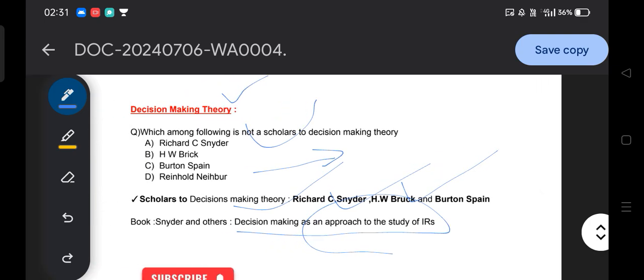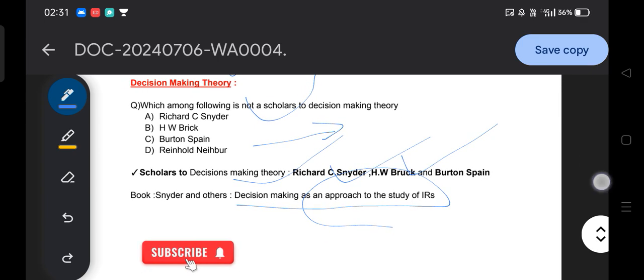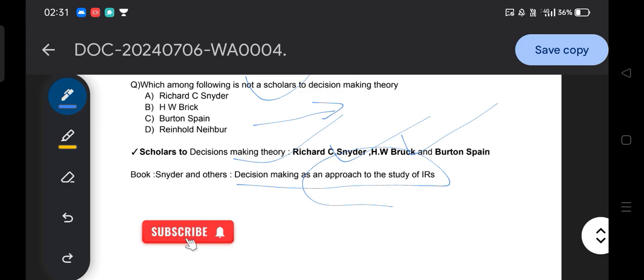We have discussed human rights, starting from the UDHR till the UN Convention on Disability, and then terrorism and the different state organizations: the term came from the French Revolution, and India proposed the CCIT. After that we discussed decision making theory. Richard Snyder has been asked multiple times in SSB lectures and PGT examinations. So this is all from my side for the topic of approaches to international politics. It is the last topic on approaches to international politics, and then we will initiate another topic.